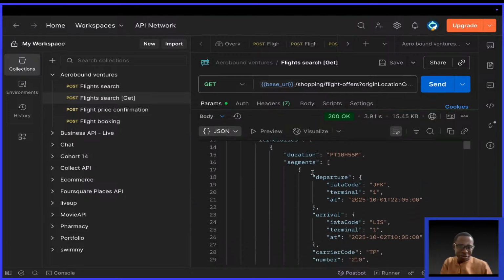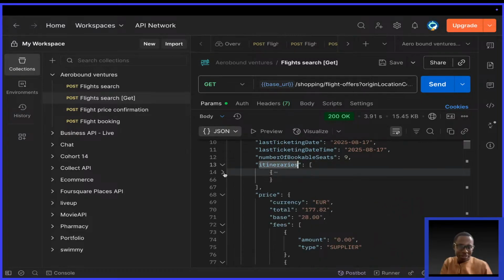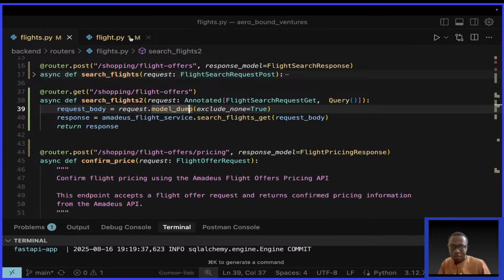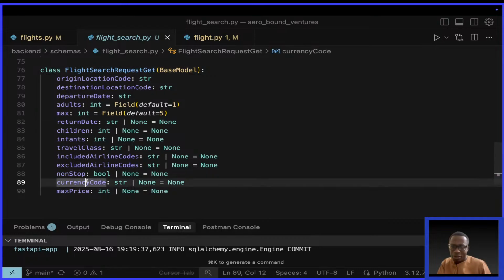You see, there we get the itineraries. Okay. We get the price. Look at the price in euros. Okay. So they're giving us in euros. Let us flip it to give us in dollars. Okay. What parameter was that for dollars? If I come here to flight search request, dollars. Where's the money thing? Currency code.